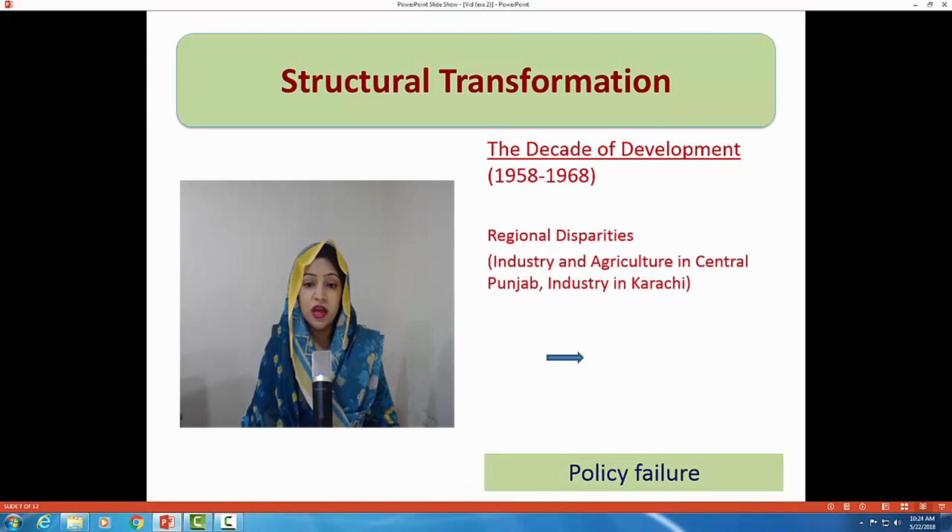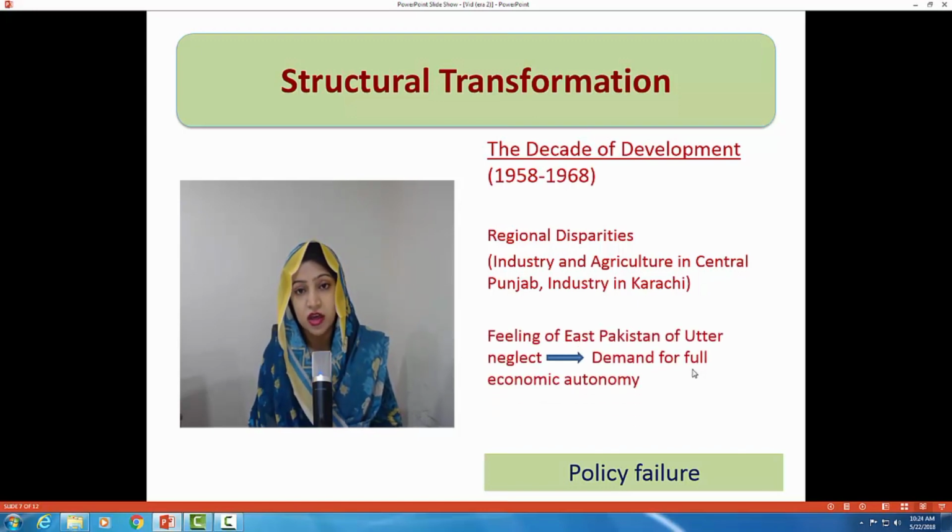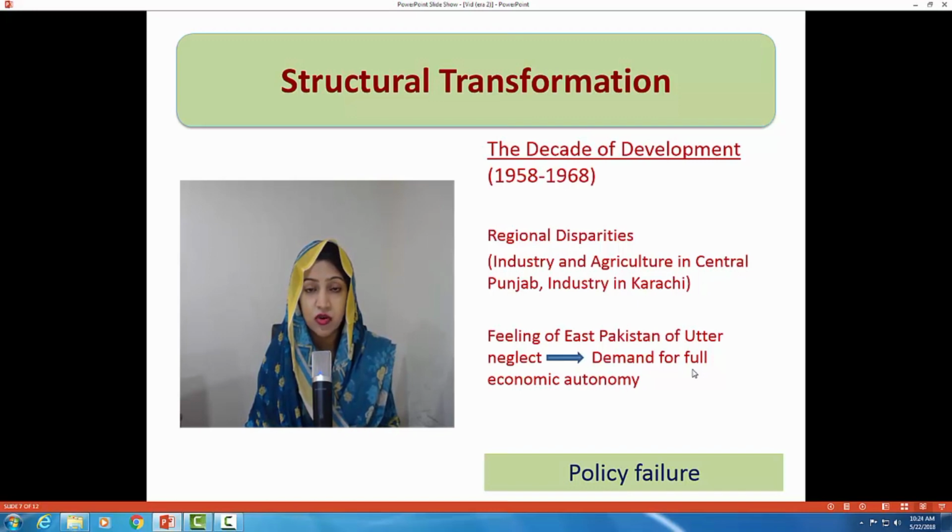So, policy failure. This decade of development is also considered a controversial decade in the context of economic policy failure. Although the economic policies resulted in impressive growth in all the sectors of the economy, the focus of the government was the concentration of wealth among the highest class of the economy. The economic reasoning behind this deliberate policy was the assumption that the rich save more. This saving would be utilized for further investment, resulting in more industrialization and development in all the other sectors.